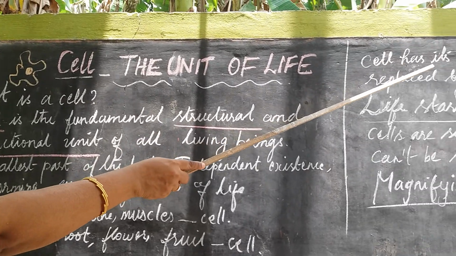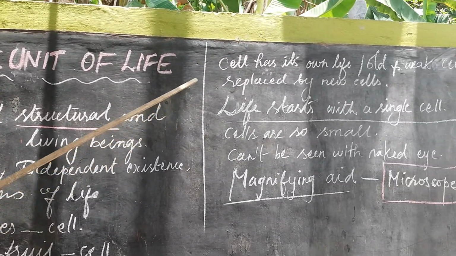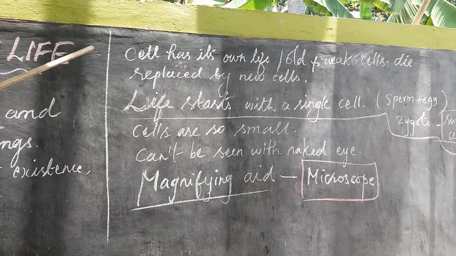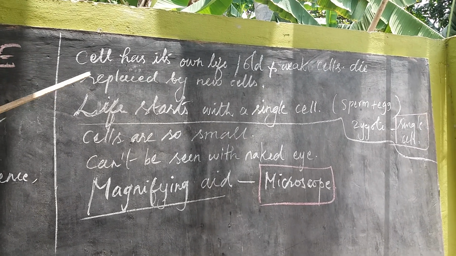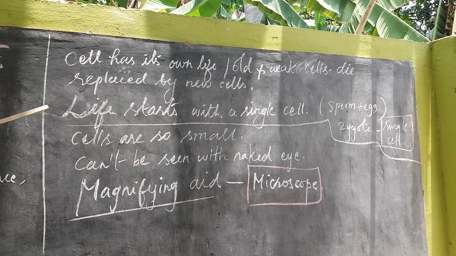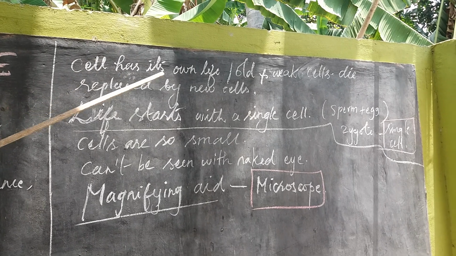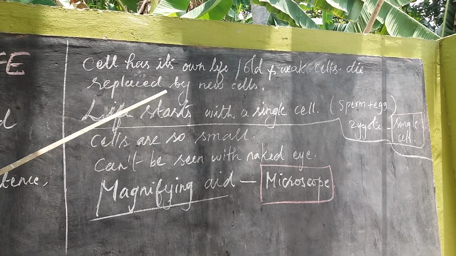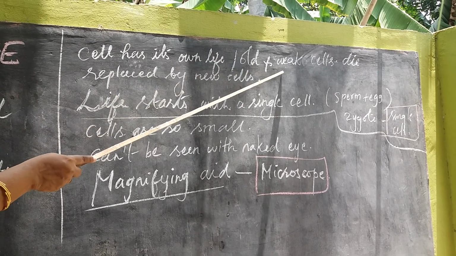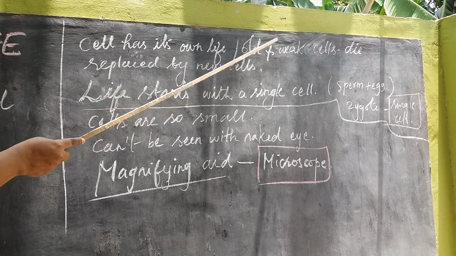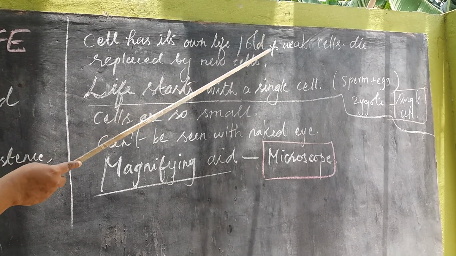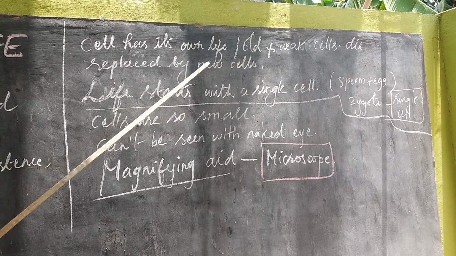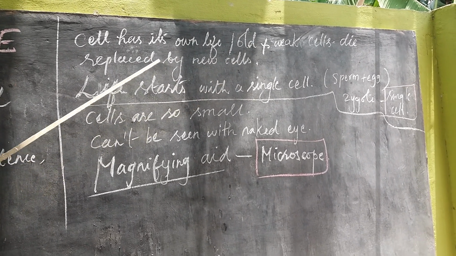Cell has its own life. I told you, it performs its function. Only when there is life, it can perform its function. The cells keep on dividing. Finally, at one stage, it becomes old. And the old cells, weak cells, diseased cells are worn out from that place, and replaced by new cells.